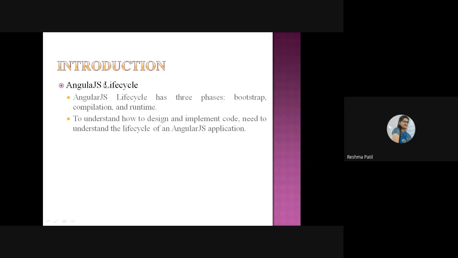Life cycle of AngularJS. How an AngularJS program works is described here. It has three phases. First is bootstrap, second is compilation, and third is runtime. What is bootstrap? Bootstrap means we are loading everything required, whatever components are required for executing an AngularJS program, that will be loaded into the browser at this step.